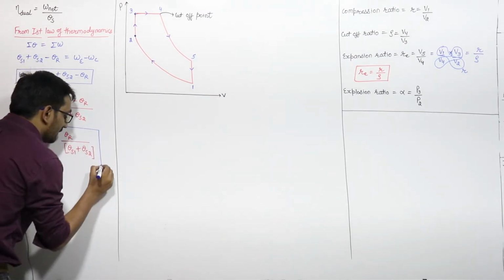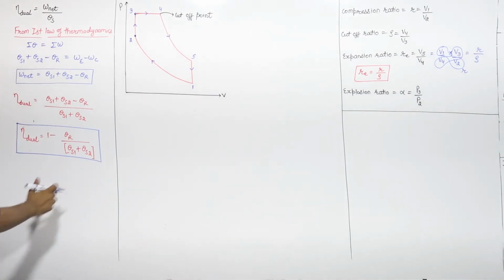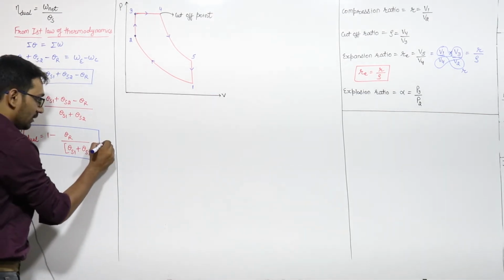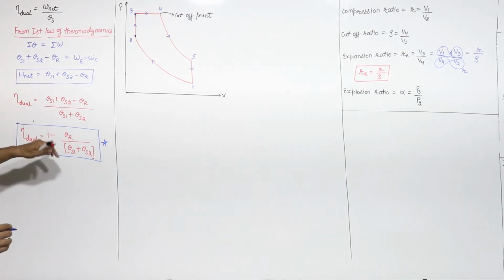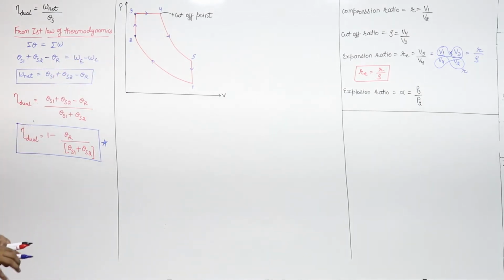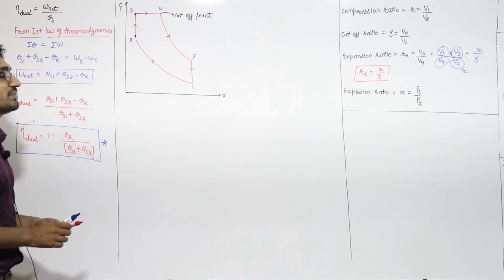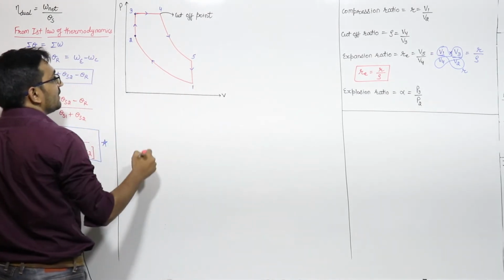This type of relation is valid for all the cycles which you will study during the course of mechanical engineering, right? 1 minus heat rejected upon heat supply, this we all know. Now we want to convert this relation in terms of temperature or in terms of these ratios. So let's start solving for it. First of all, let us find out the different heat additions and the heat rejection.